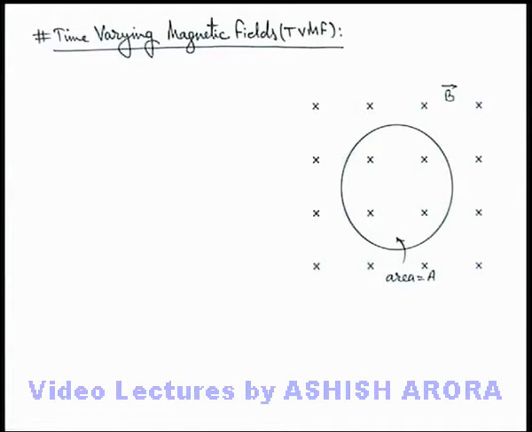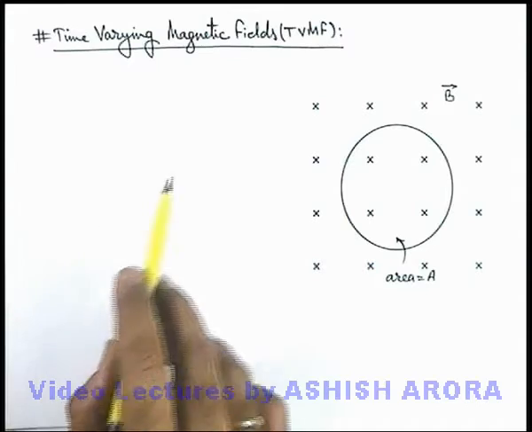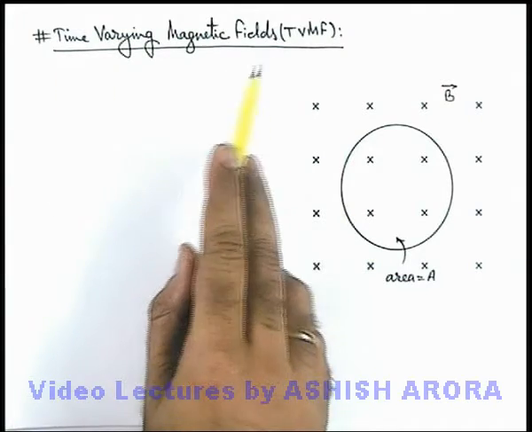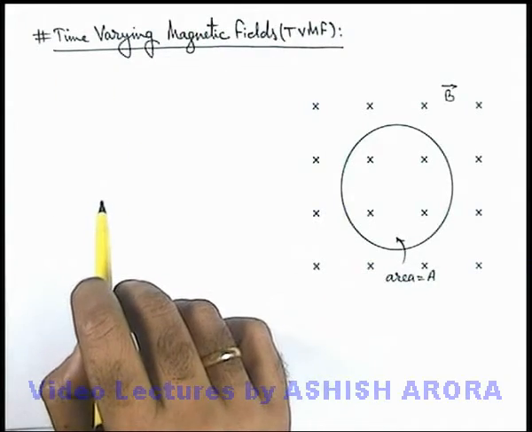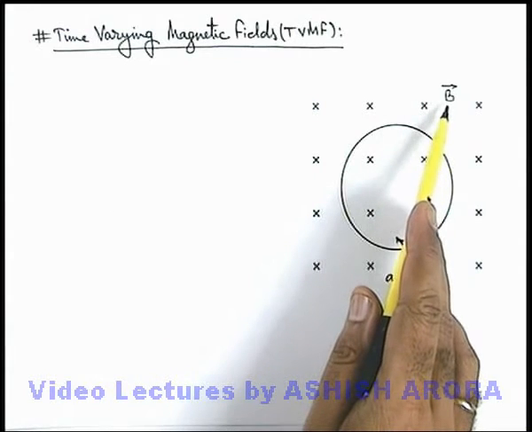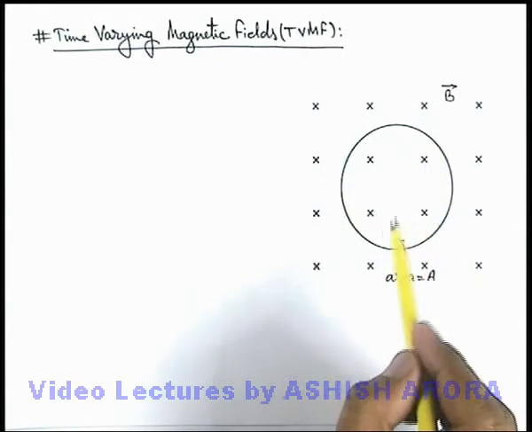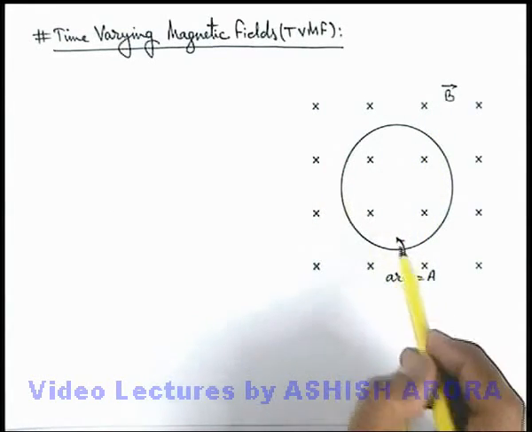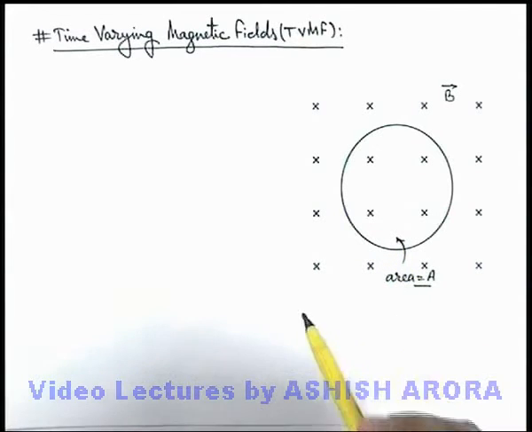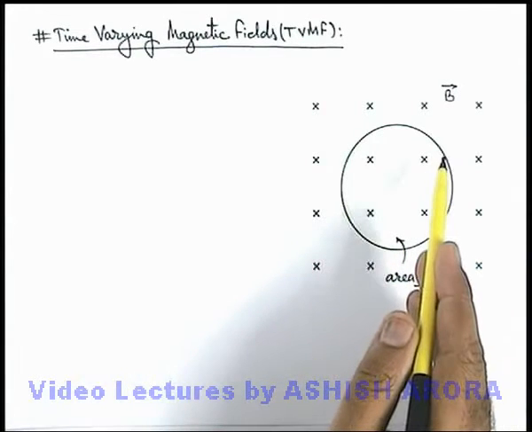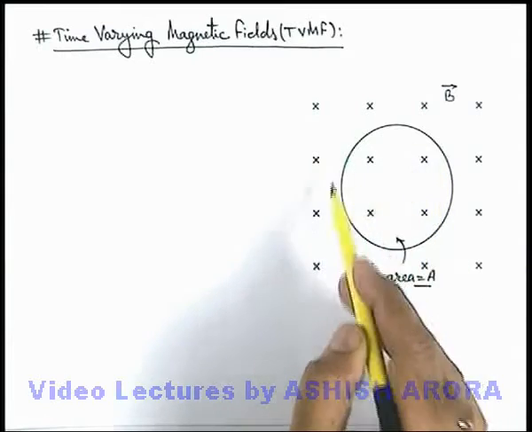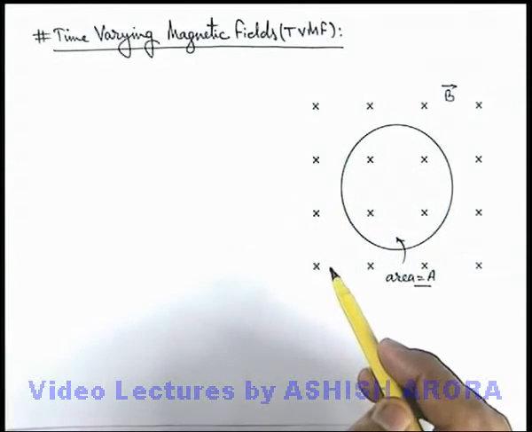Dear students, let's study a very important concept of time-varying magnetic field, also abbreviated as TVMF. Say we are given a magnetic induction in which a circular coil of enclosed area A is placed. So we can say that at any instant a specified magnetic flux is passing through the coil.